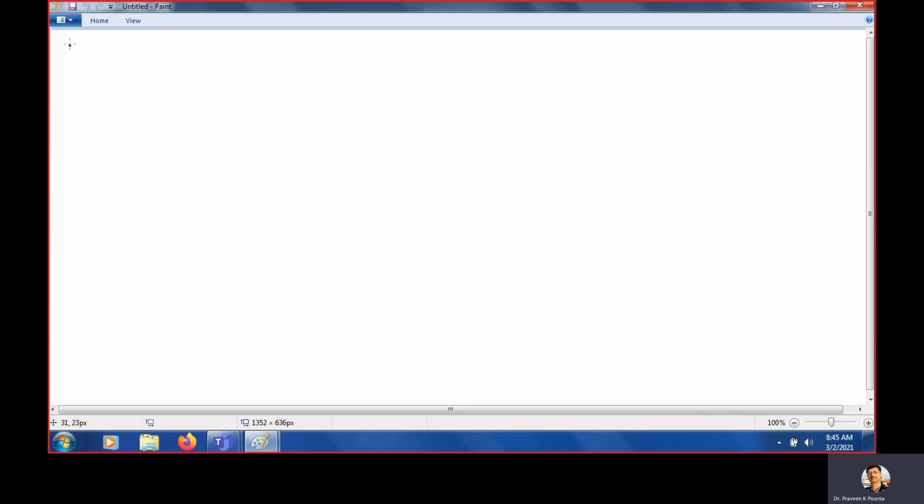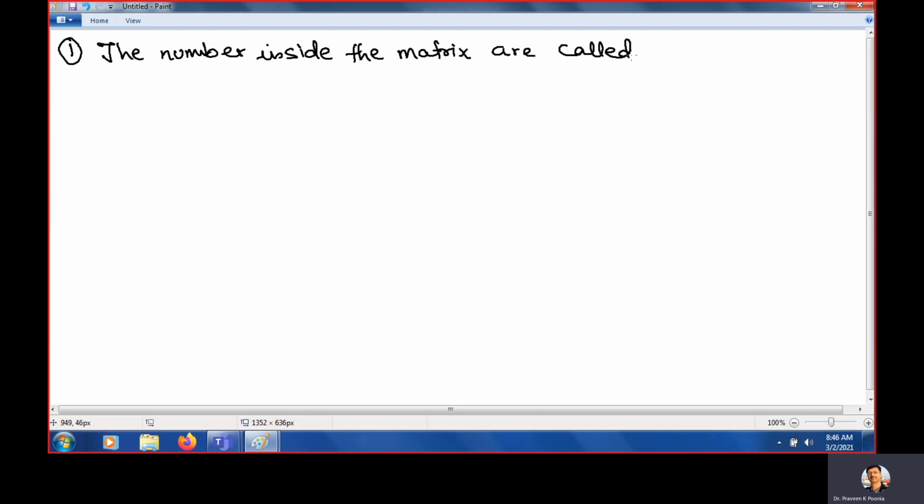Number 1, there are some important aspects I want to tell you, that the numbers inside the matrix are called entries. These numbers are called entries.